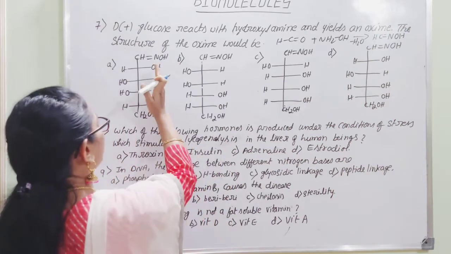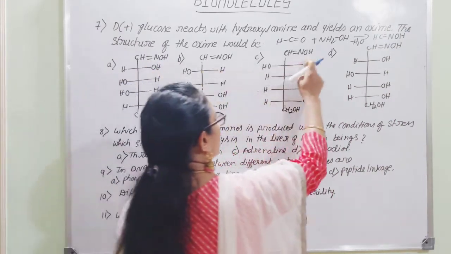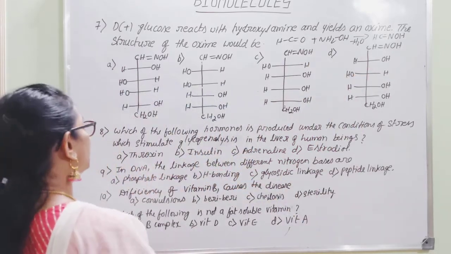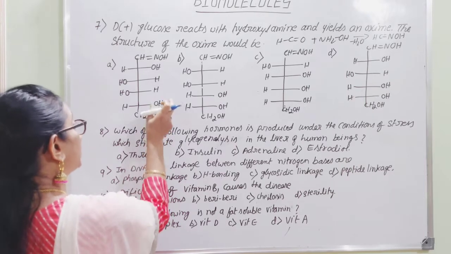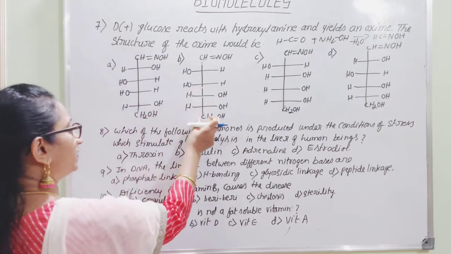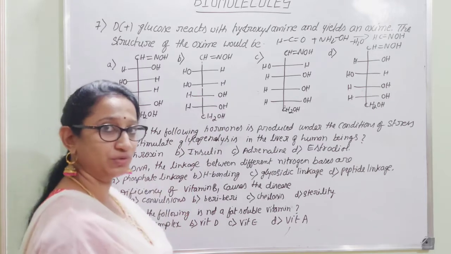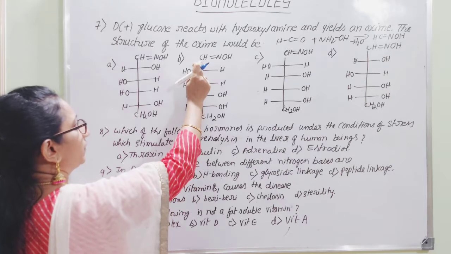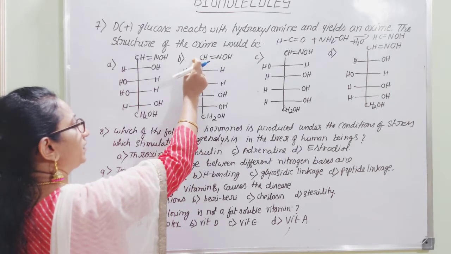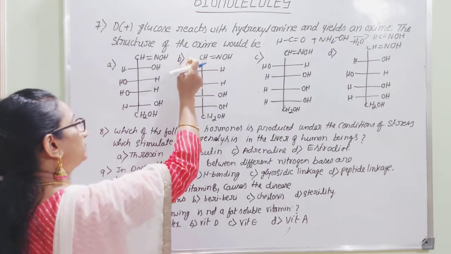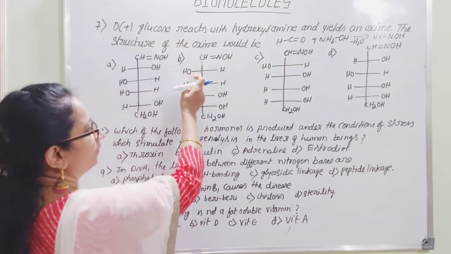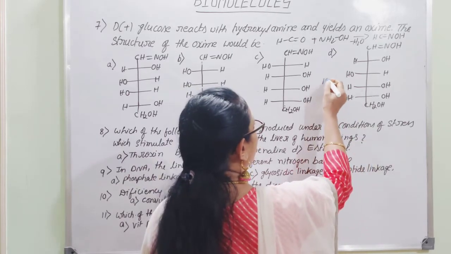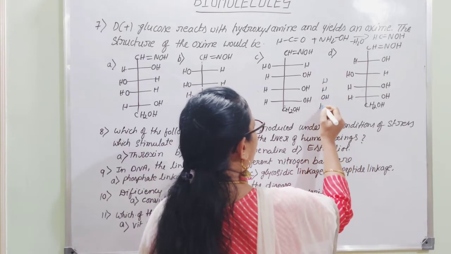Here very importantly, they have mentioned in all these options that CH double bond NOH is present. But here we should be careful while selecting the correct structure. It should have the correct structural formula with respect to the starting reagent, that is glucose. So if you start with glucose, at the terminal position initially there will be CH double bond O. Here we can start with H, then we can consider H, OH, HH. So we can take that sequence H, H, OH, HH.